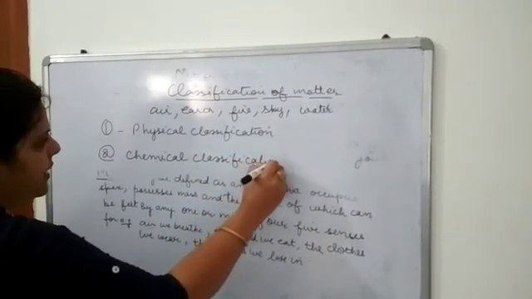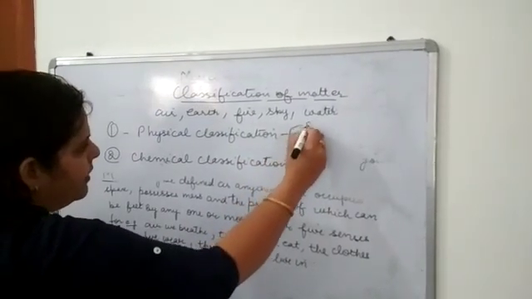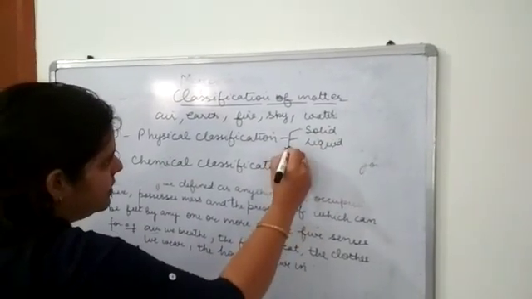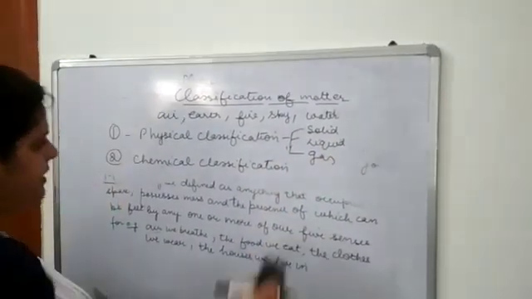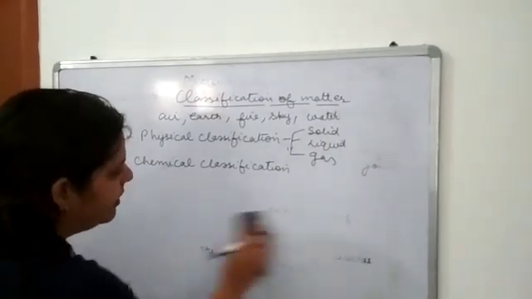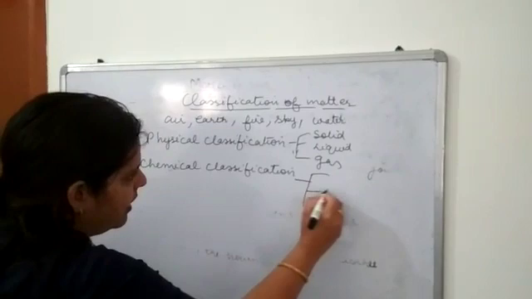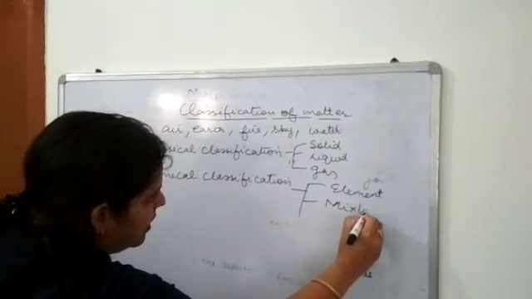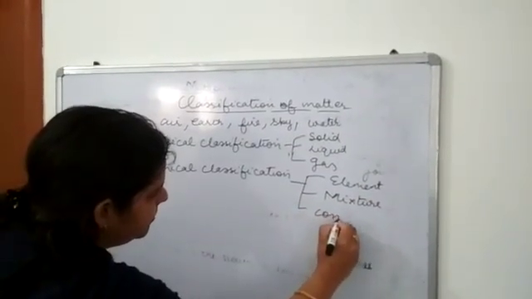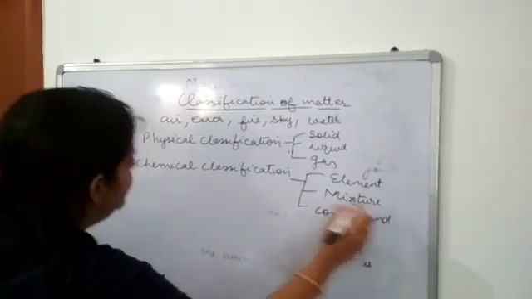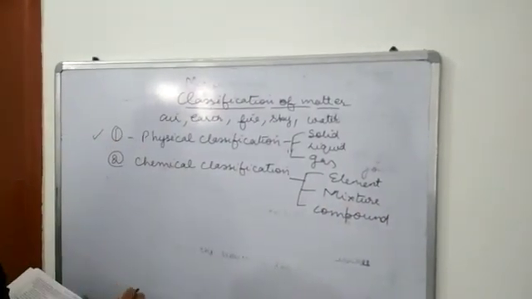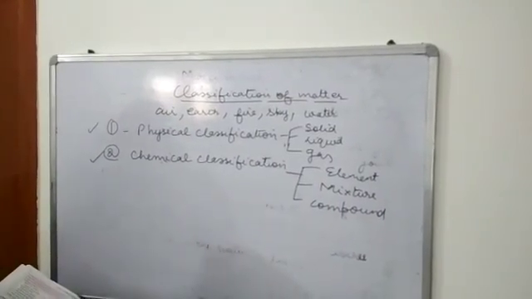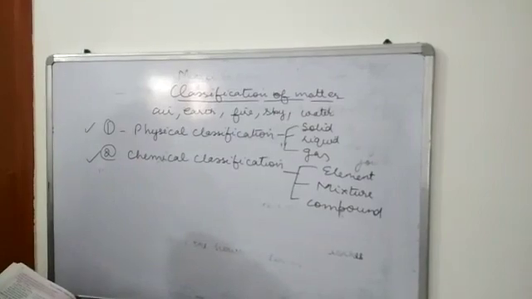In physical classification, it is of three types, that is solid, liquid and gas. And chemical classification, again it is of three types: element, mixture and compound. So in this chapter we are going to study the physical classification, and chemical classification we are going to study in a later chapter.